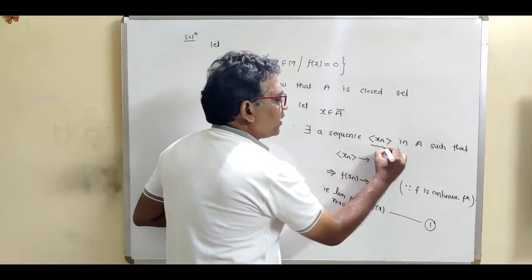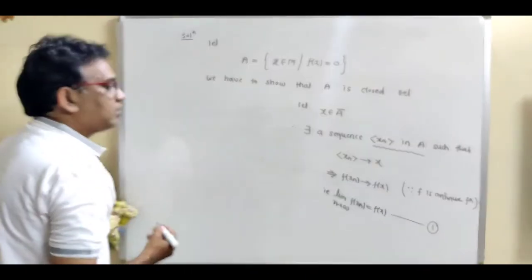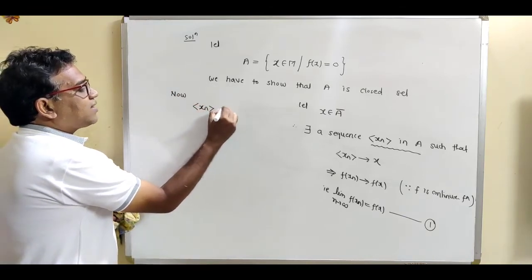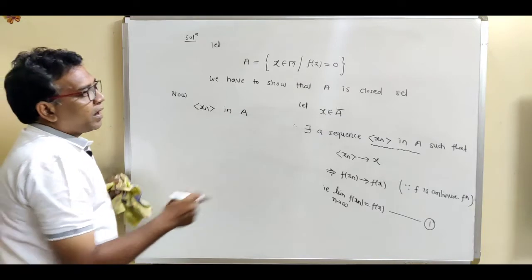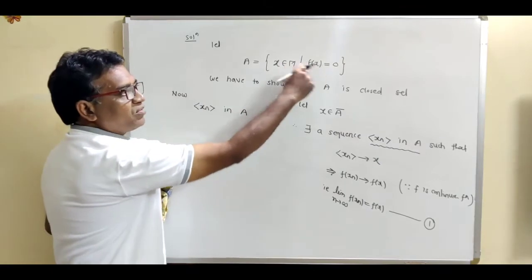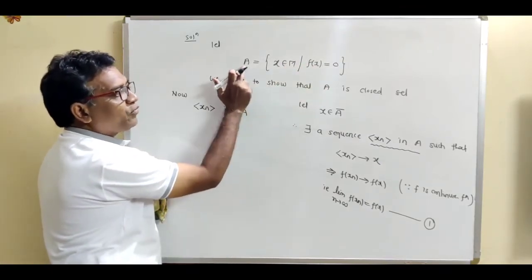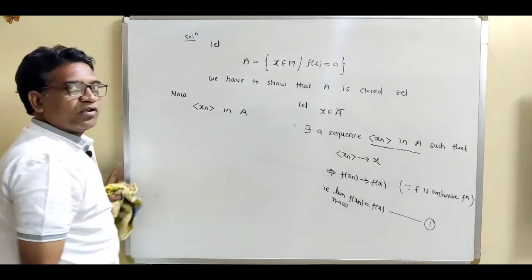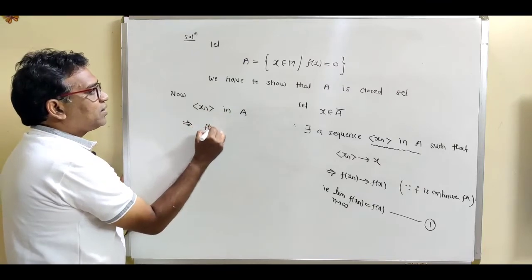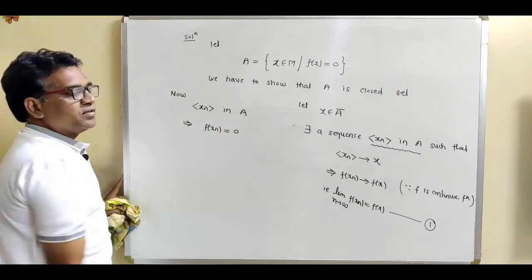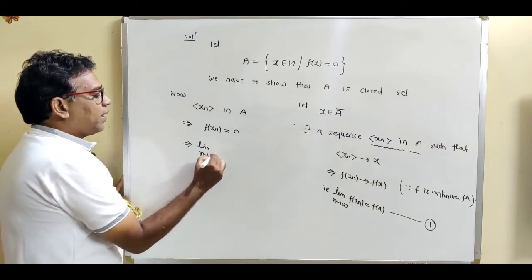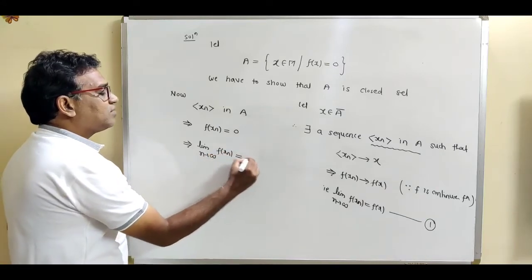Now we use this statement: xn is the sequence in A. So write down: xn is the sequence in A, and what is the structure for A? If x is the element of A, then we have this condition: f(x) equal to 0. So by construction of A, we can write f of xn is equal to 0. Now taking limit on both sides, limit as n tends to infinity of f(xn) is equal to 0.